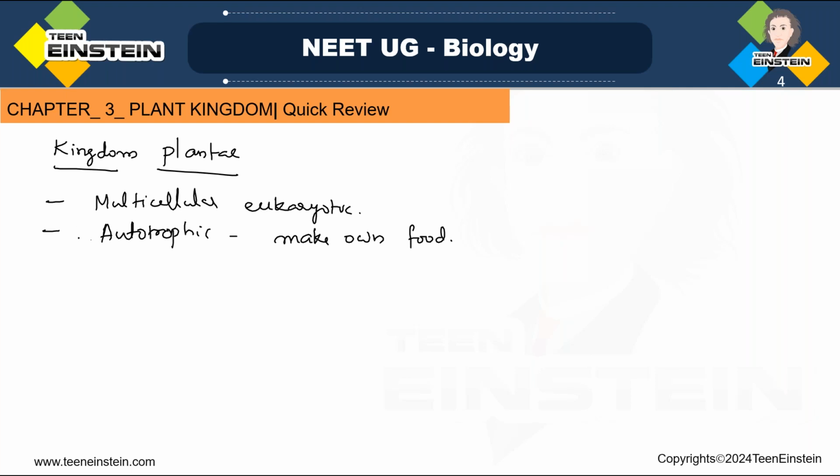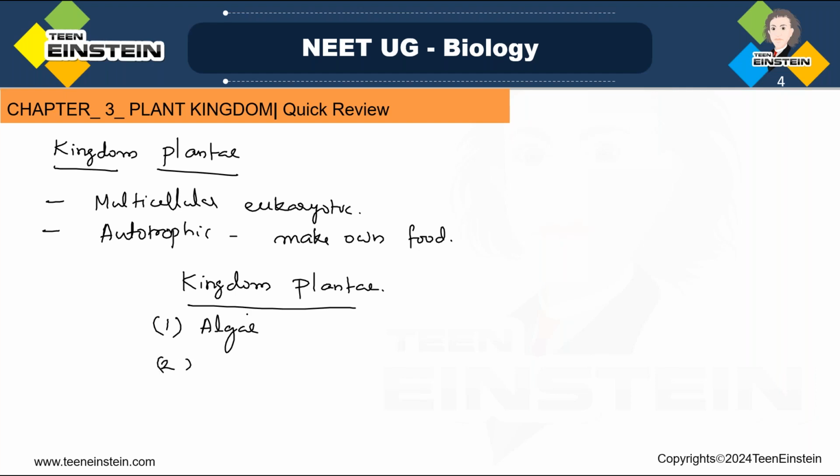And the groups of plants which are included in kingdom Plantae, that consists of 5 major groups. First one is algae.